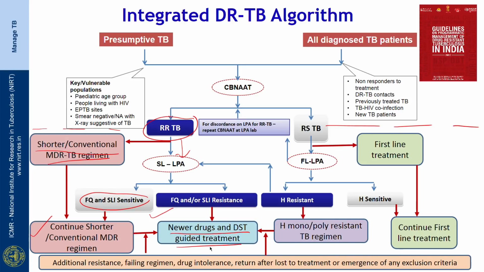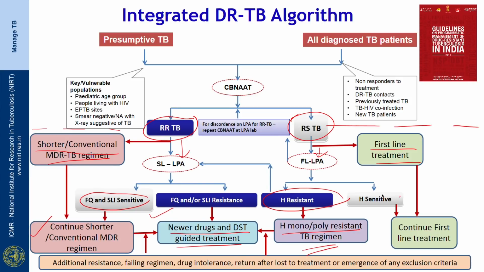If the patient on CB-NAAT has rifampicin sensitive tuberculosis, they should be started on first line anti-TB treatment and they should be tested by line probe assay for resistance to first line drugs, which include isoniazid and rifampicin. And if the isoniazid shows resistance, then the regimen has to be modified as pertaining to H mono and poly resistant tuberculosis.